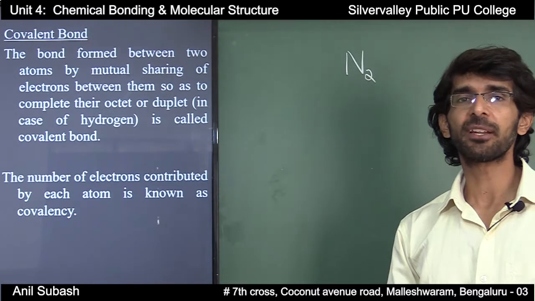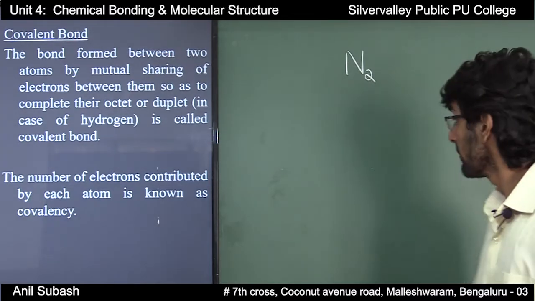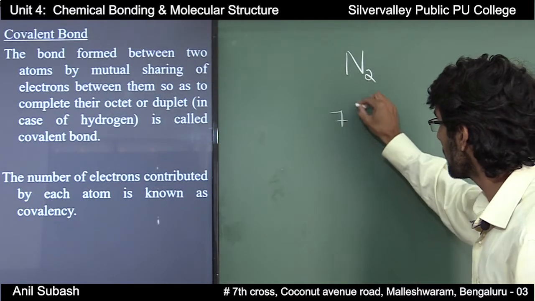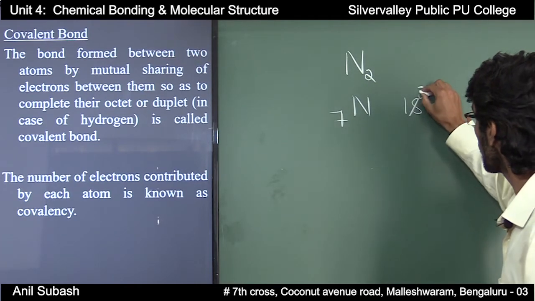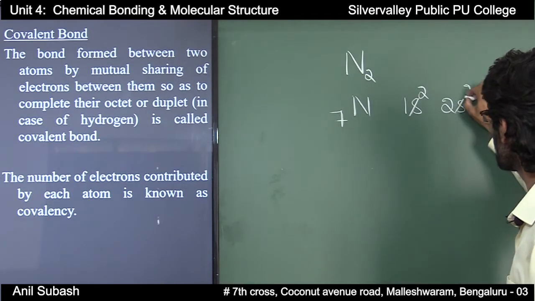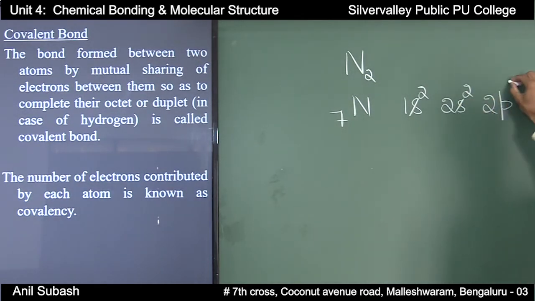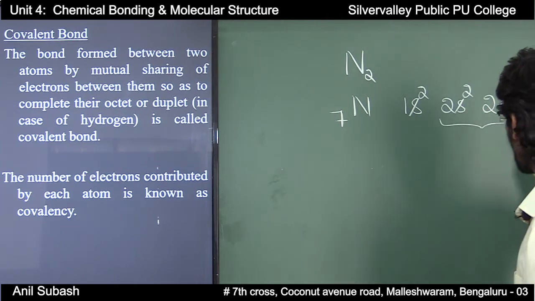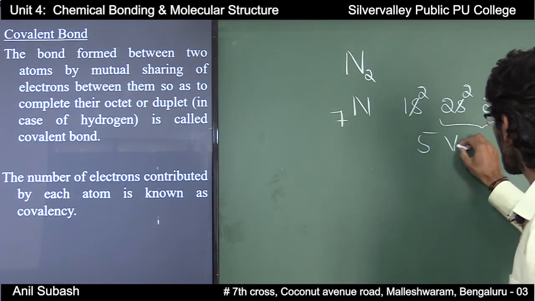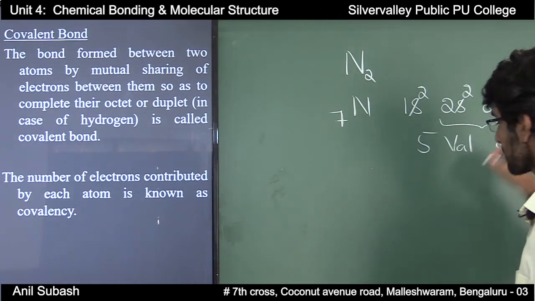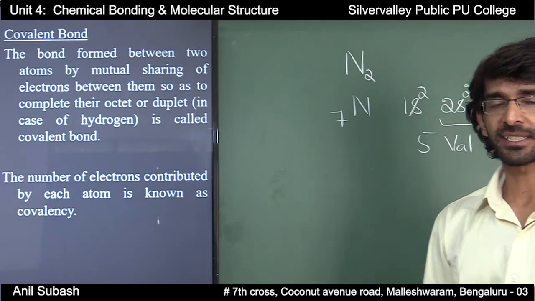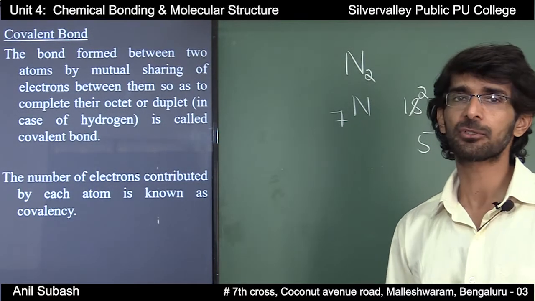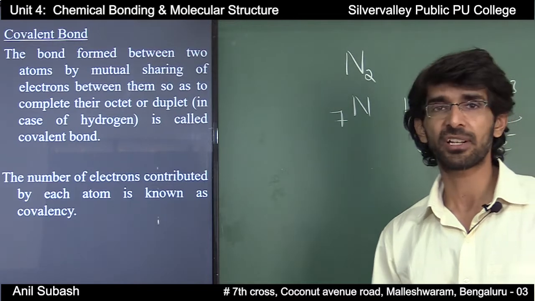Similarly, in the case of the nitrogen molecule, we know that nitrogen has an atomic number of 7 and its electronic configuration is 1s2, 2s2, 2p3. That is, it has 5 valence electrons, and nitrogen has a deficiency of 3 electrons to complete its octet structure.